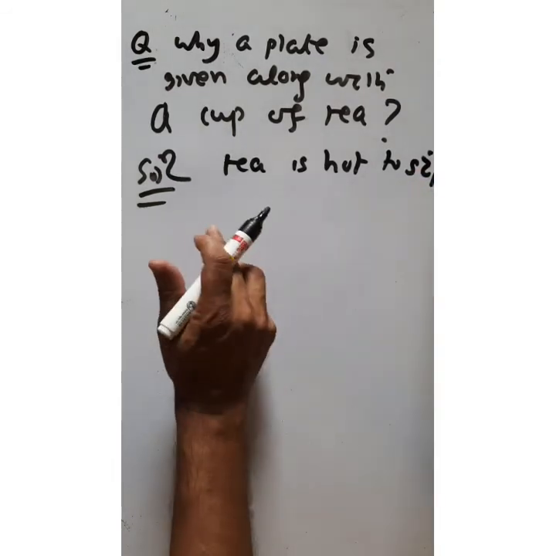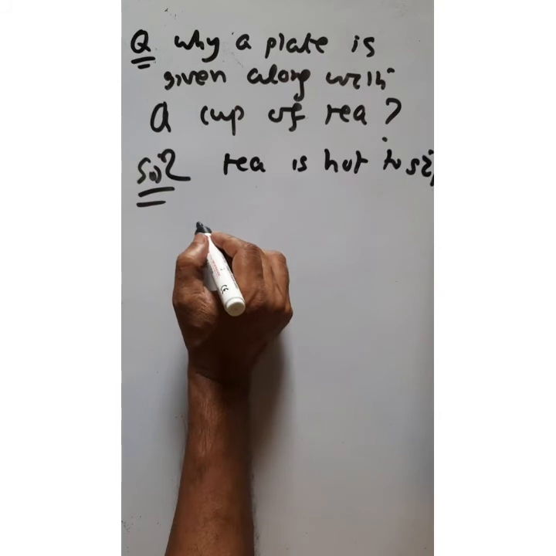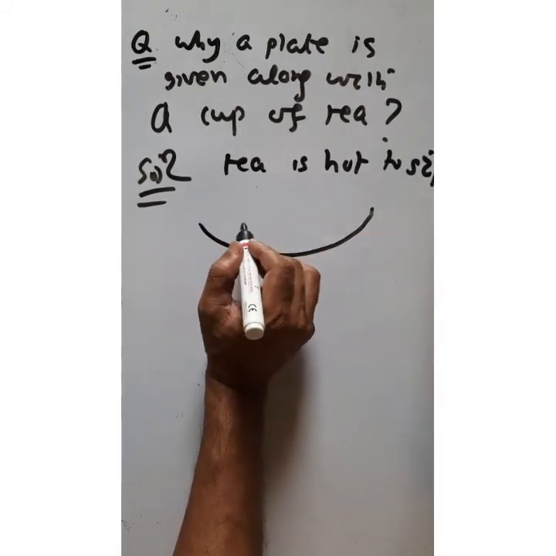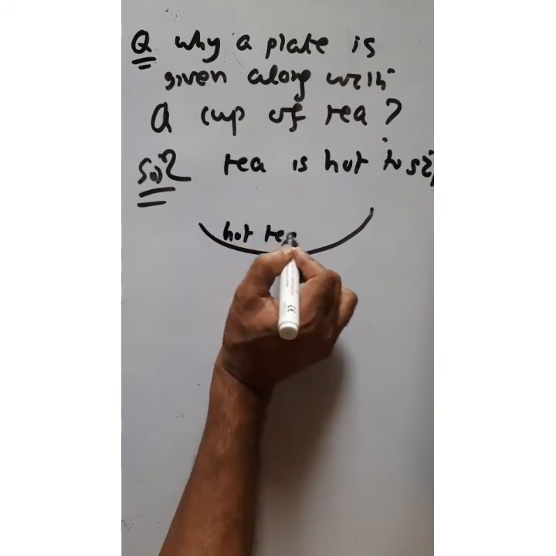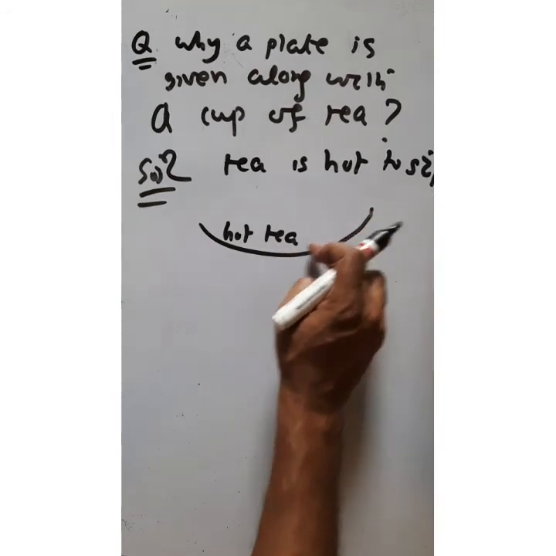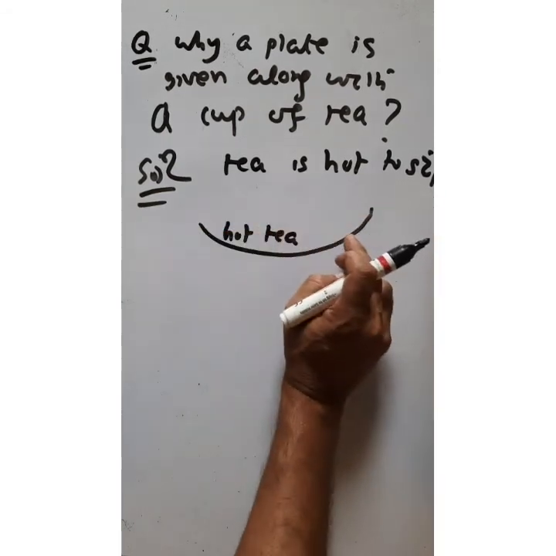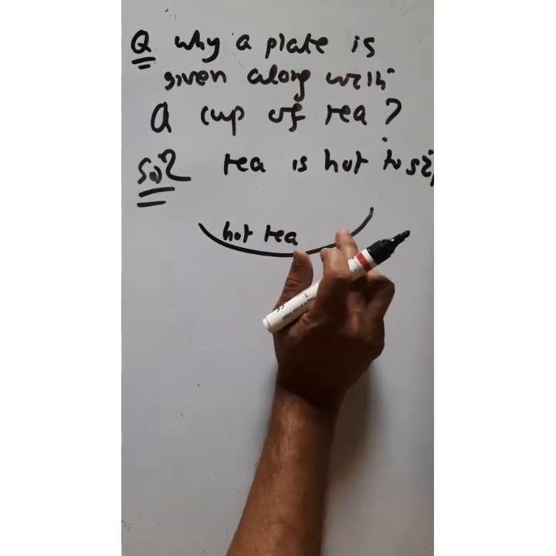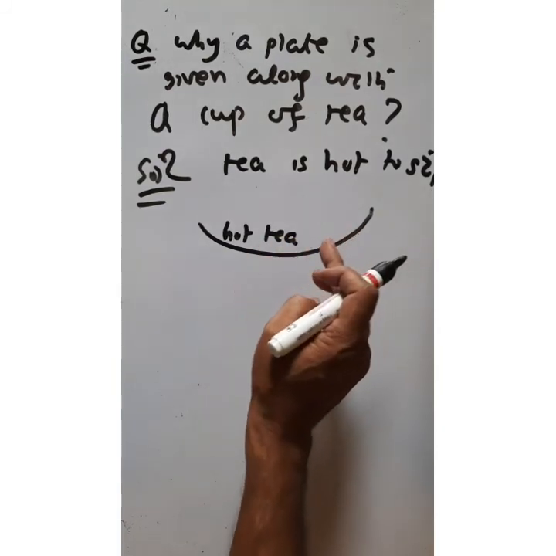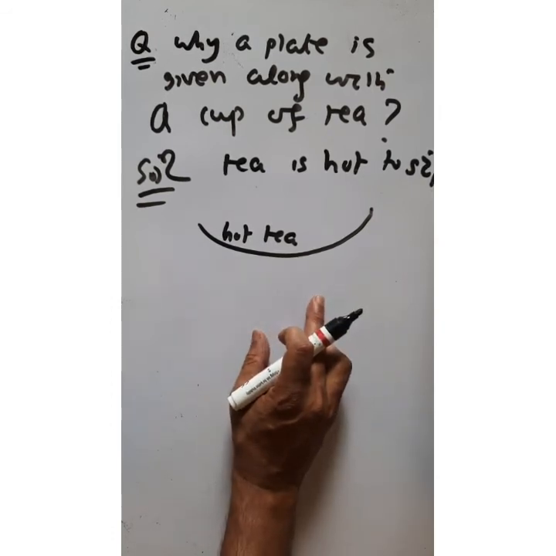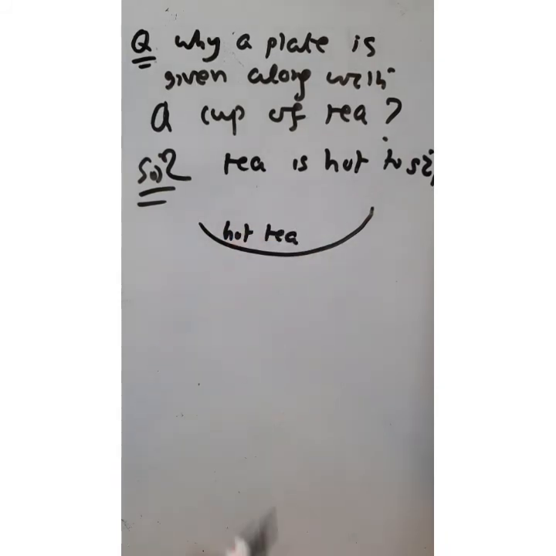Suppose you take a plate and pour the hot tea on this plate, so that the surface area of the hot tea will increase. If the surface area of the hot tea increases, then evaporation will be faster. That means the hot tea will become slightly cooler, which is easy to sip. So this is the practical application of evaporation.